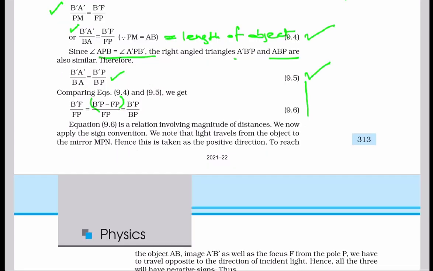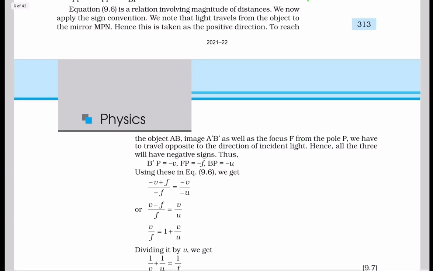Now apply the sign convention. We note that light travels from object to the mirror MPN, hence this is taken as the positive direction. And to reach the object AB, image A prime B prime as well as the focus F from the pole P, we have to travel opposite to the direction of the incident light. Therefore, we'll take all these three as negative. So B prime P is equal to minus V, FP is equal to minus F, and BP is equal to minus U.